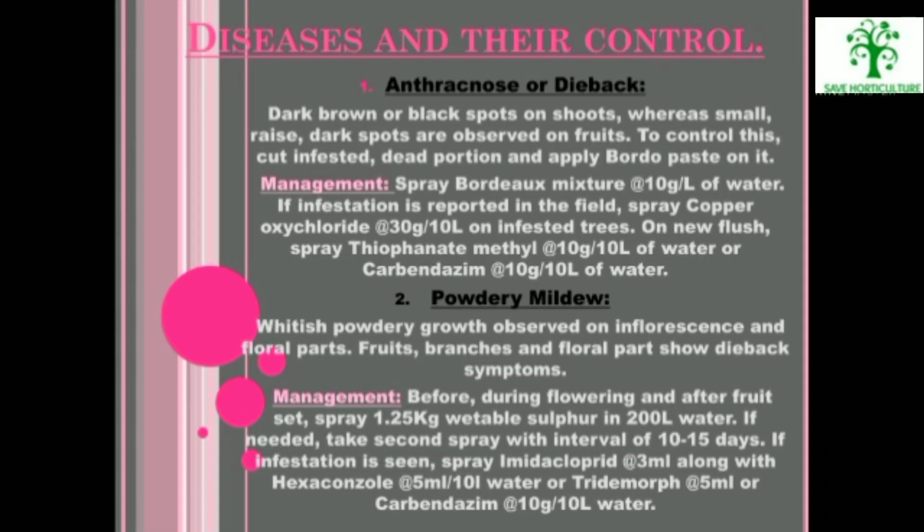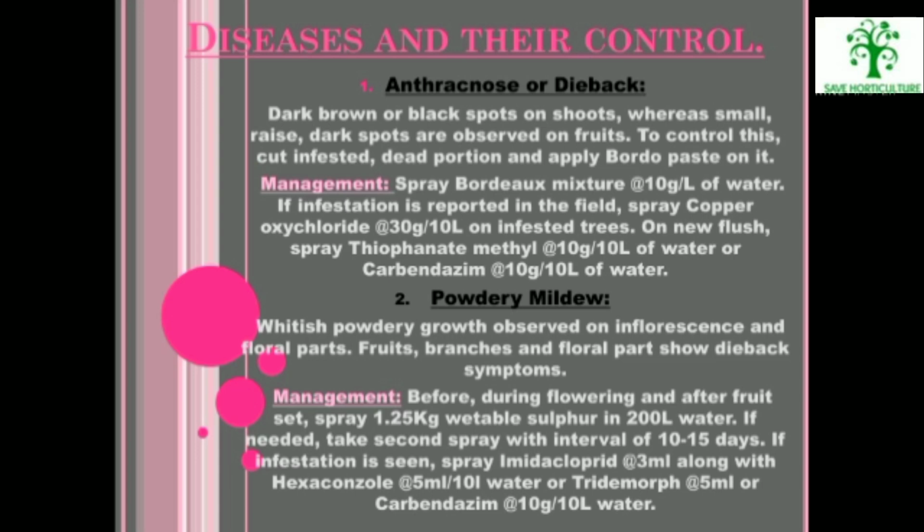Diseases and their control: anthracnose or dieback. Dark brown or black spots appear on shoots, whereas small, raised, dark spots are observed on fruits. To control this, cut the infested dead portion and apply Bordeaux paste on it. Spray Bordeaux mixture if infestation is reported in the field. Spray copper oxychloride on infested trees.